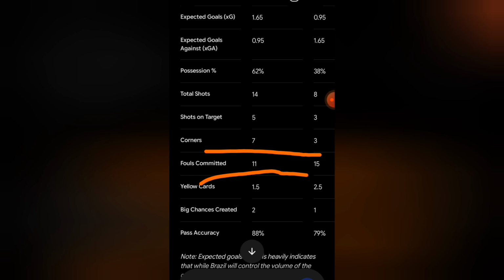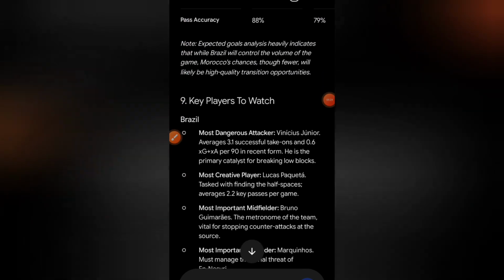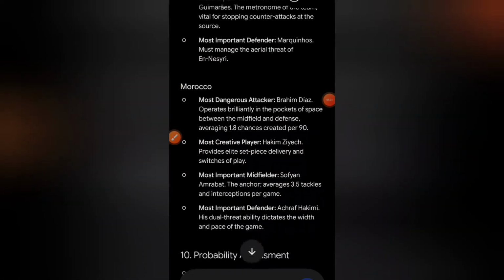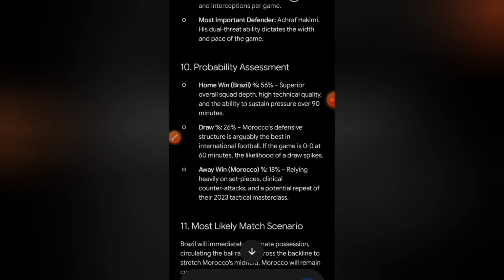And moving forward, we are going to check the possible scoreline. And for those that want to predict maybe who will win, I want to advise you guys to actually look into this particular direction. Although we have a 56% chance that the home team, which is Brazil, will actually win.